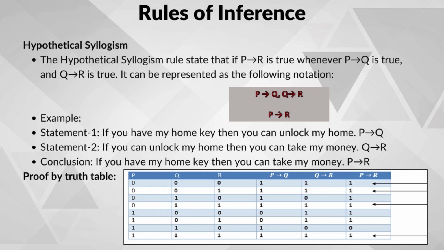Using the rule of hypothetical syllogism, we found that having my home key, P, means you can unlock my home, that is Q, and if unlocking my home, Q, means you can take my money, that is R. According to hypothetical syllogism, we can say, if you have my home key, which is P, then you can take my money, which is R. So, P implies R. Same as for the modus ponens and modus tollens rules, this can also be proved using the truth table, which confirms that whenever both the premises P implies Q and Q implies R are true, then the conclusion P implies R is also true. This verifies the validity of the rule.